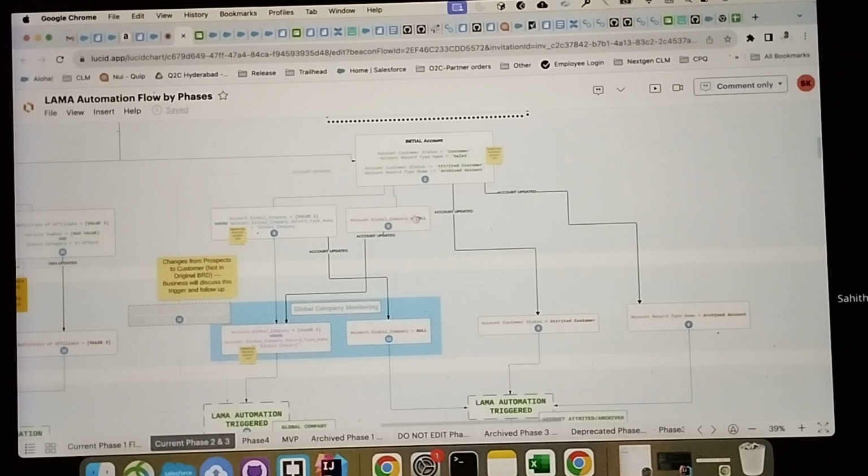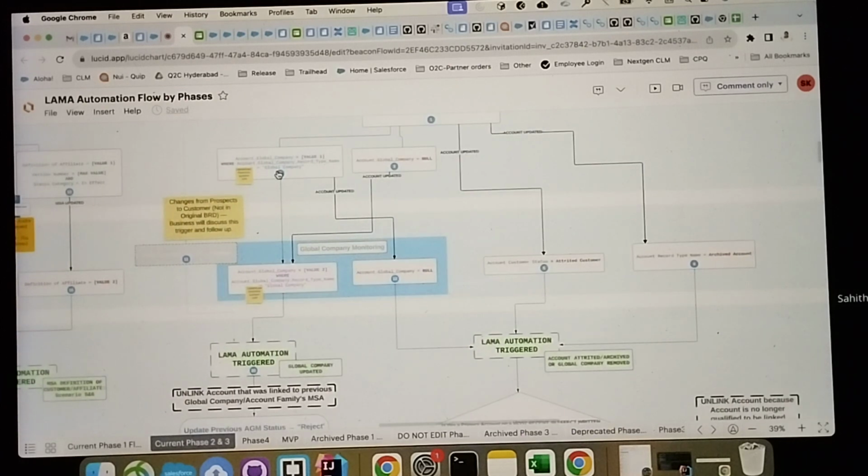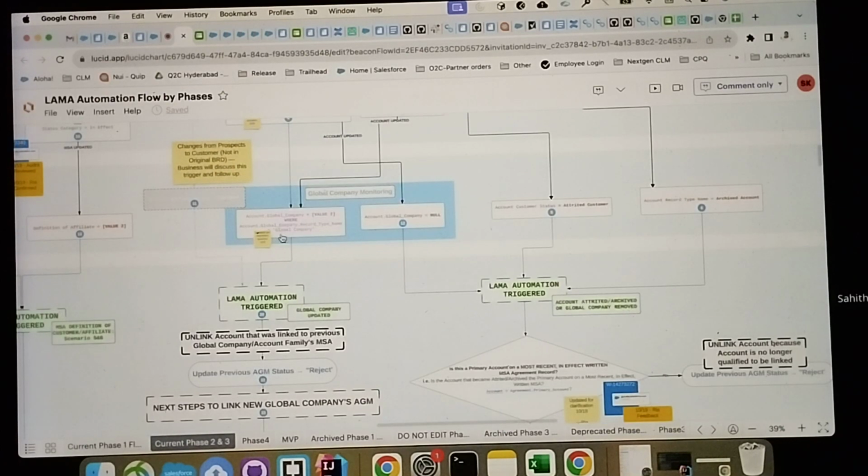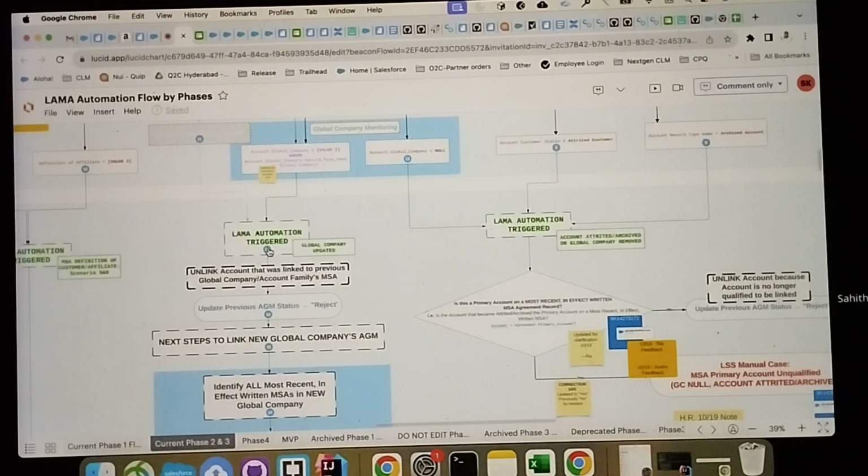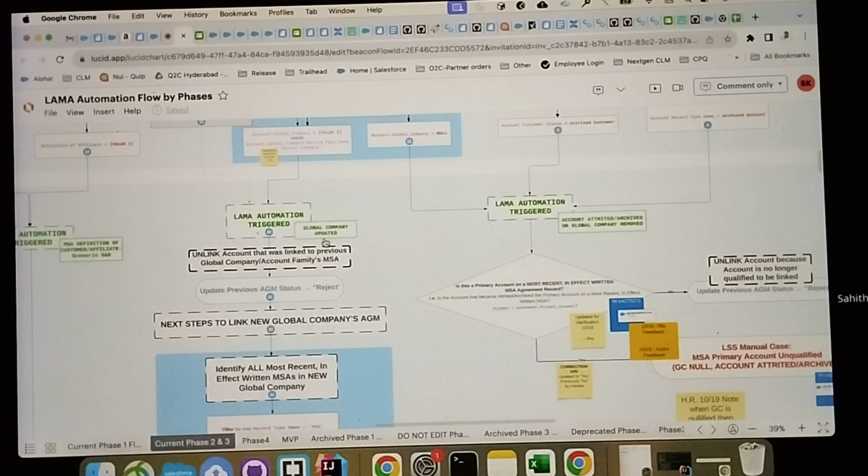Earlier we didn't have any global company, so that means null to some value, or there is already a global company and we are updating value 1 to value 2. Again, it will evaluate this, and the LAMA automation trigger will happen here, based on the criteria.